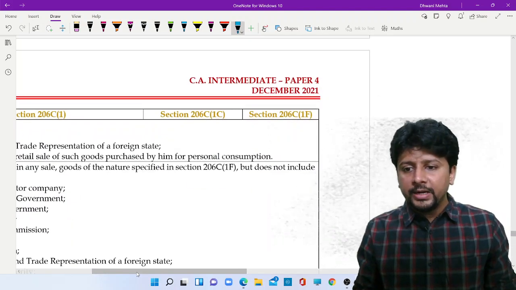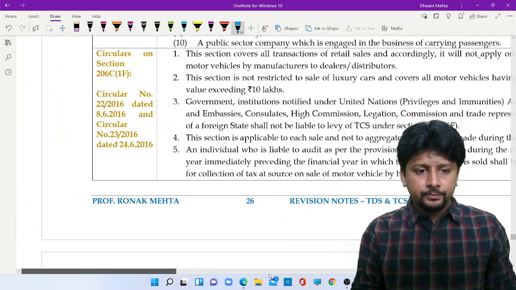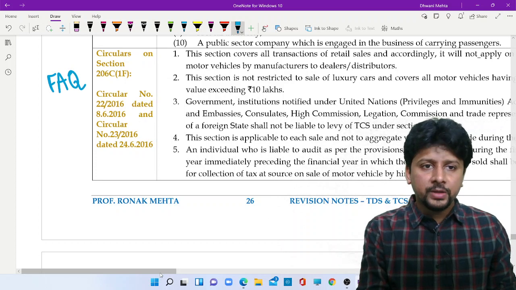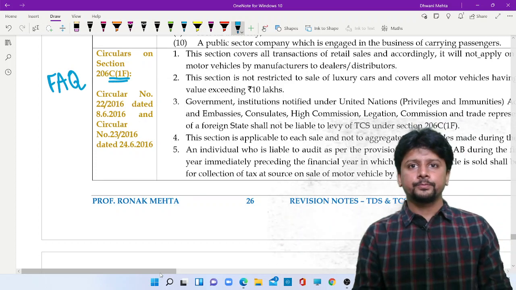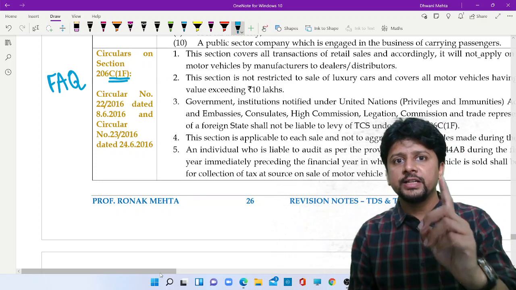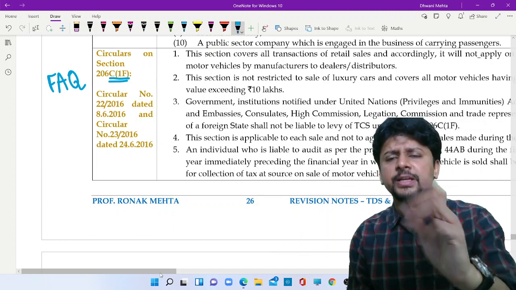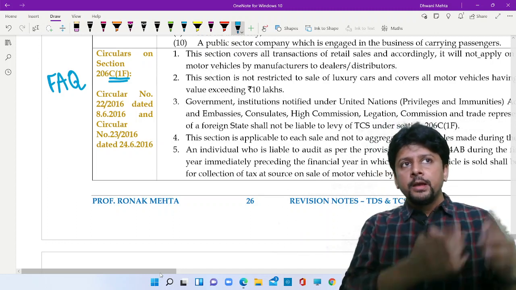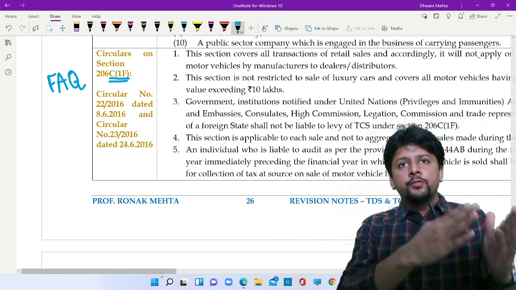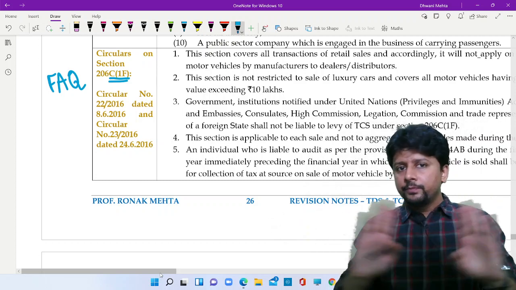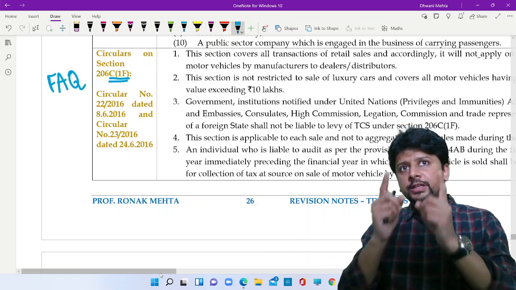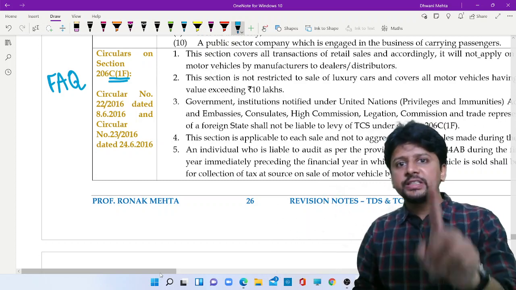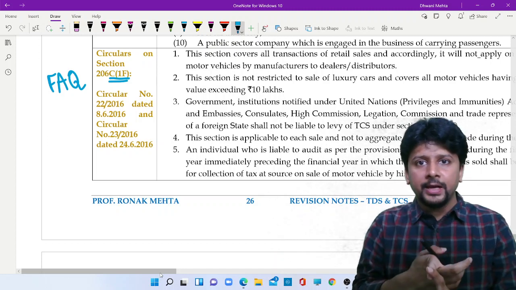Interestingly, government came out with a circular, frequently asked questions based on this 1F. And the institute once had asked you a question exactly based on this. Only retail transactions are covered. When the car manufacturer will sell the cars to distributor, this section will not apply. When the distributor will sell it to the final customer, retail sales, this section of 1F will apply.